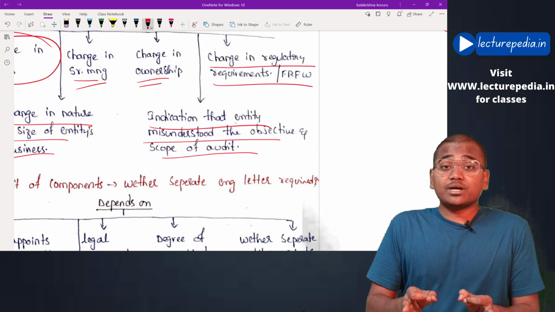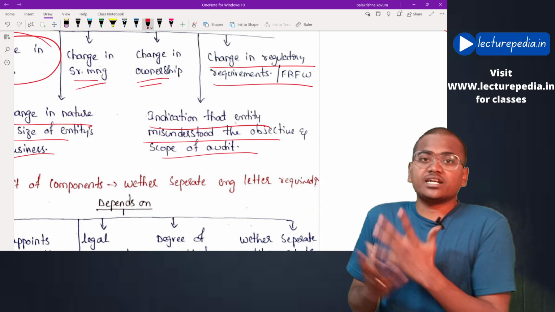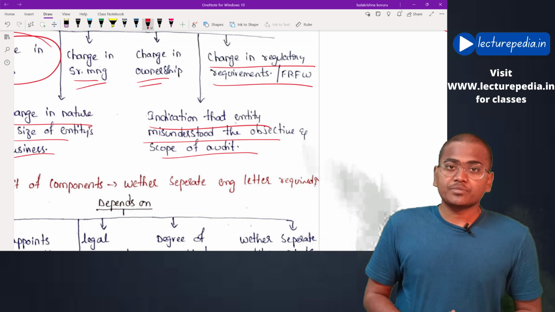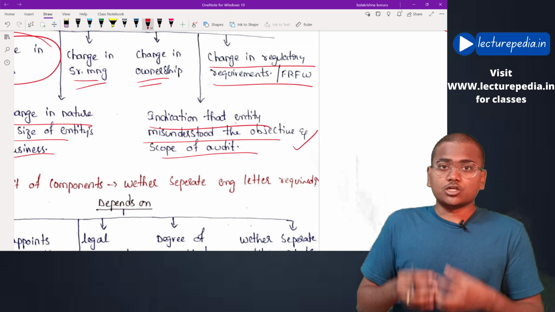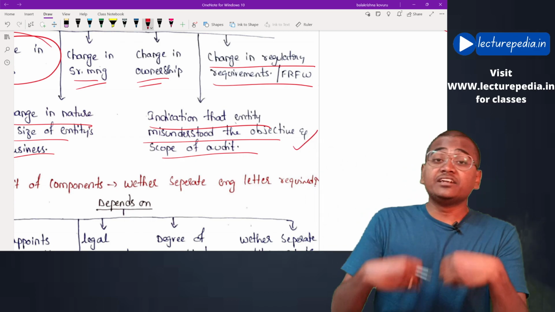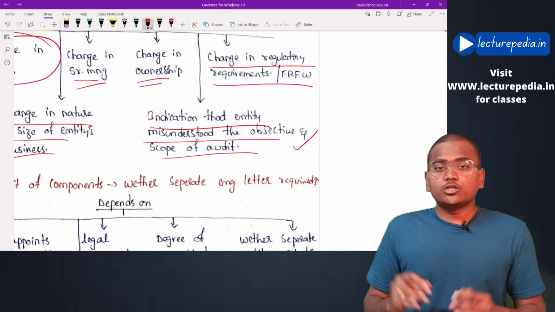Thereby in the second year, that is in the recurring audit, I will give a new engagement letter with more clarity to the entity. If the auditor gets any indication that the entity has misunderstood the scope or objective of the audit, he will give a new engagement letter.